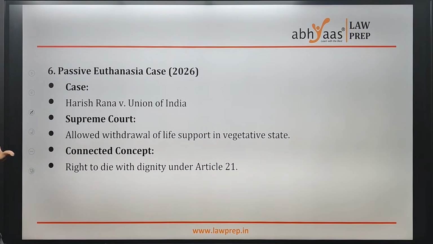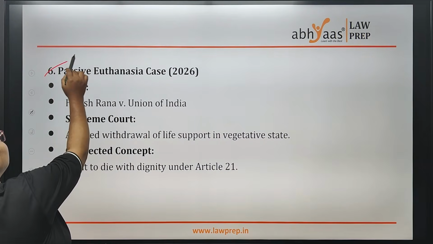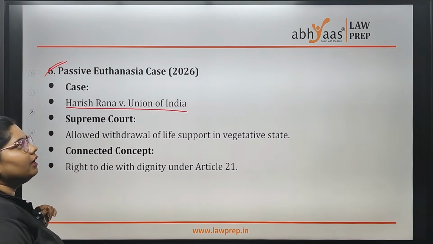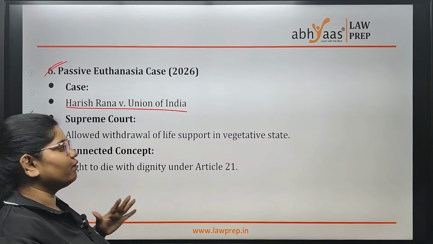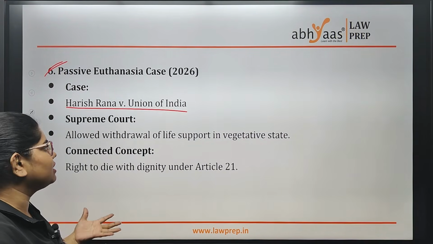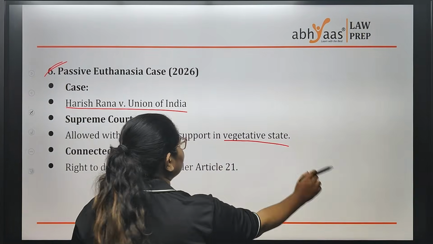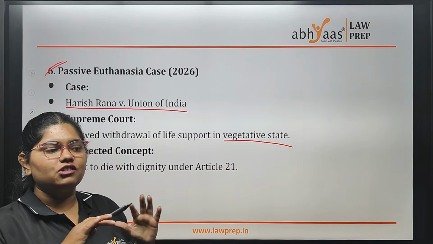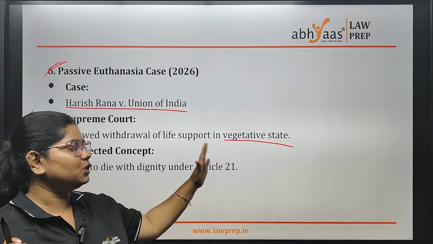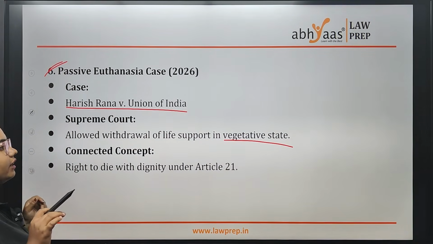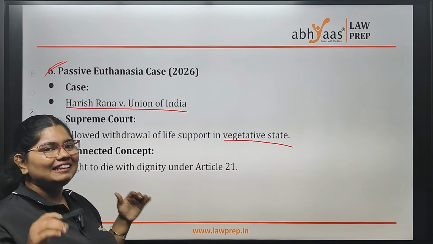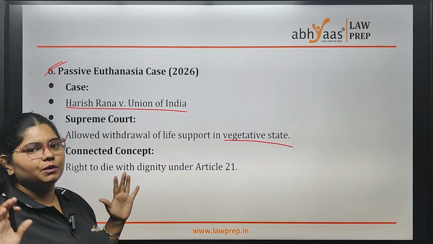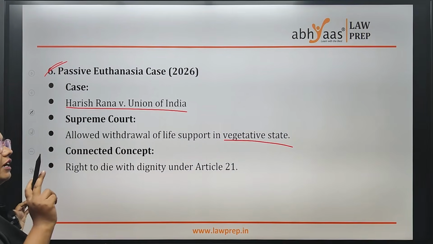Now coming to your sixth, it is also very important, Harish Rana case. It deals with passive euthanasia. If you know, passive euthanasia is when a person is in a vegetative state for very long. What is a vegetative state? Where he is not dying and he's alive, but he's on bed, he can't move, he can't do anything. That is a vegetative state. And here, passive euthanasia is not killing that person; naturally that person will pass, we will remove the life support. That is passive euthanasia, which is allowed in India.